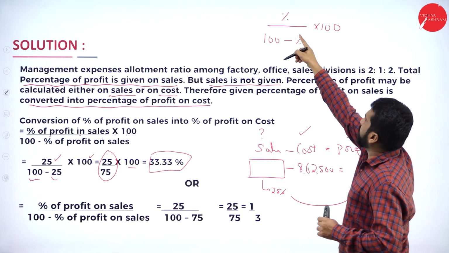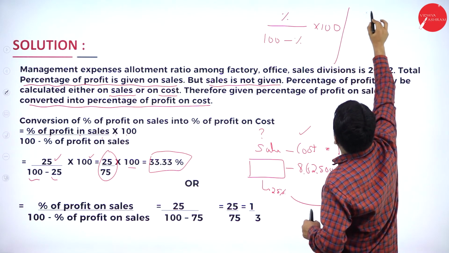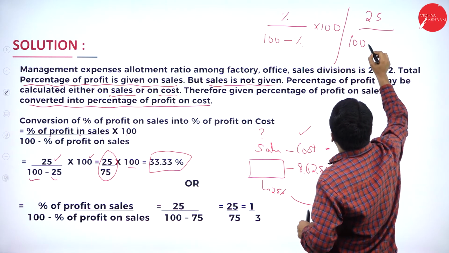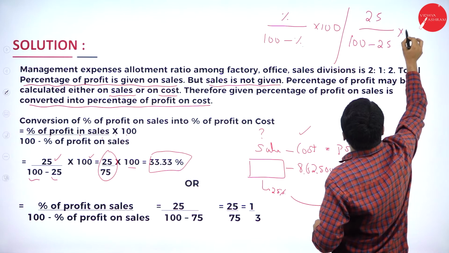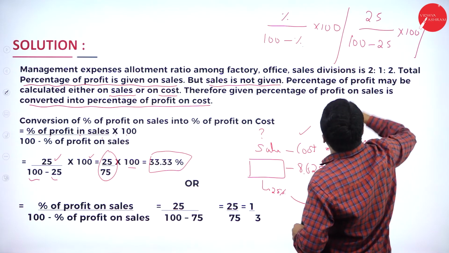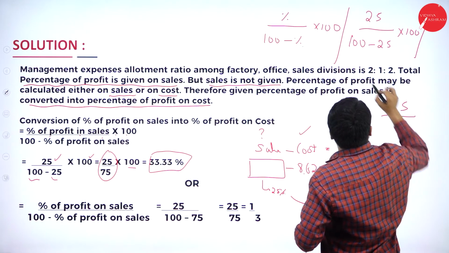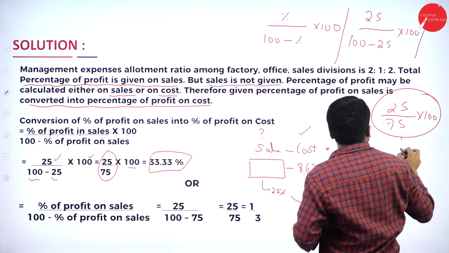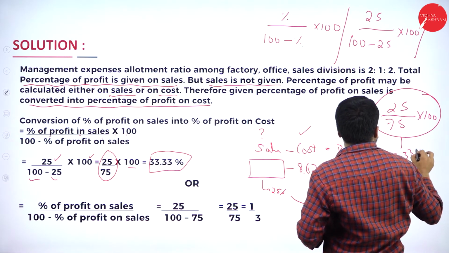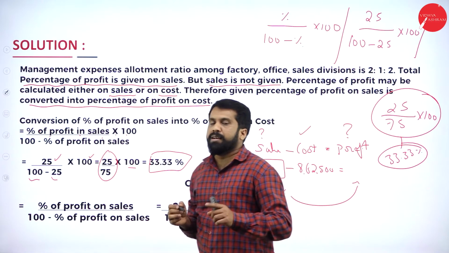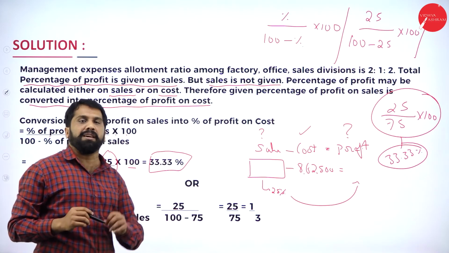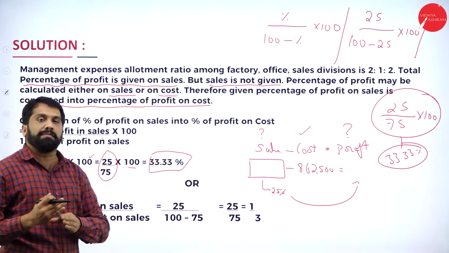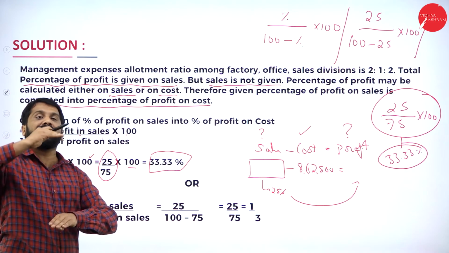Now, what is your percentage? 25. This is what? 100. This is what? 25. Multiplied with 100. Clear? 25 will remain same. 100 minus 25 is 75. Multiplied with 100. You will get 33.33%. It is simple. The sales value is not given. That's why whatever percentage is given, we convert it to cost. When you convert to cost, the percentage will be increased.